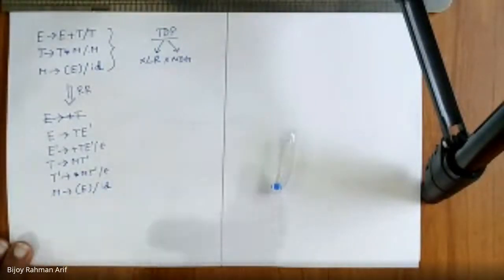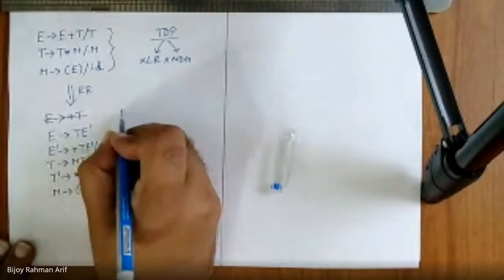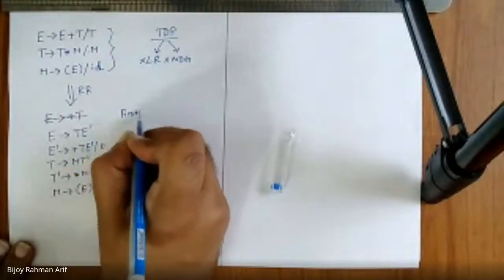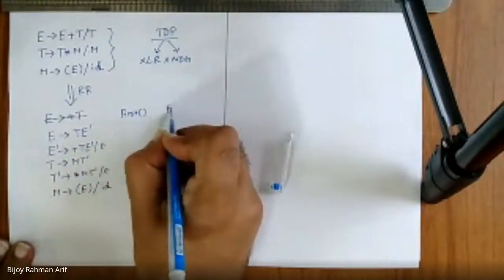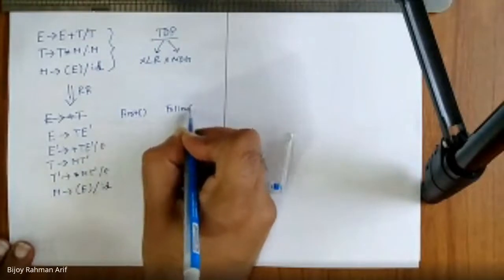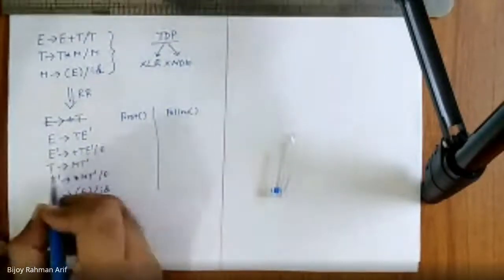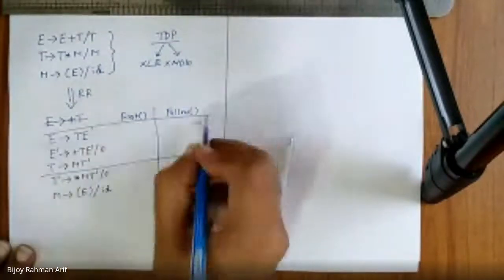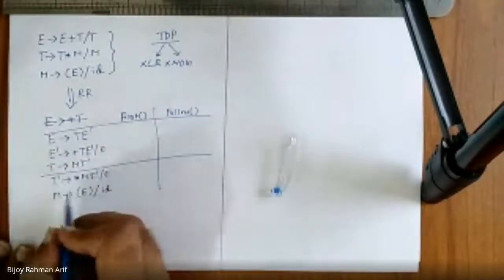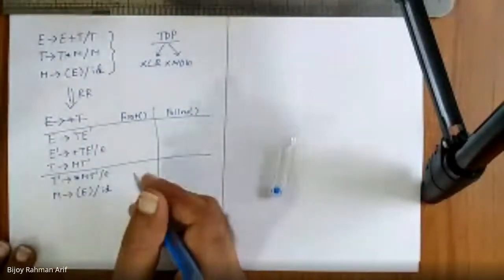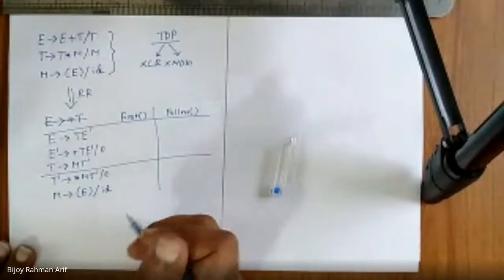Now, what is the second step I need to do? I have to find out first and follow. So how can I find first and follow of this grammar? Which one do I need to find first?